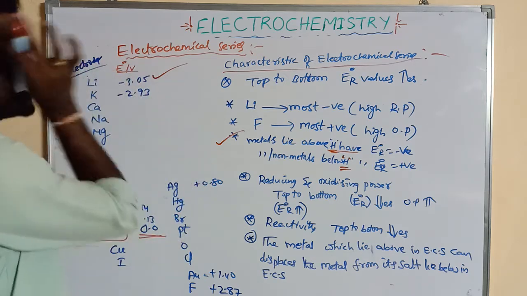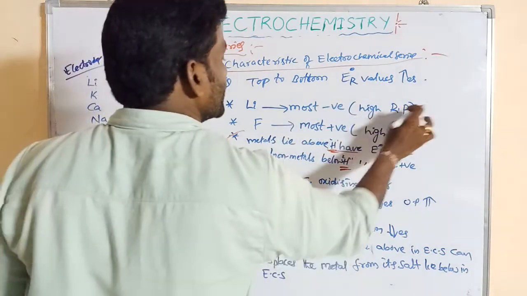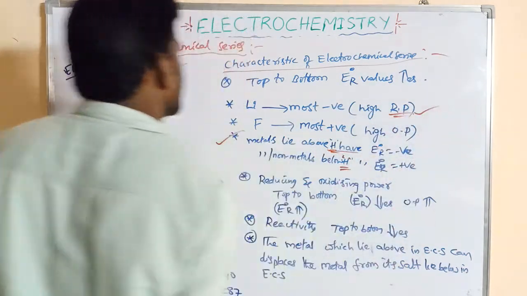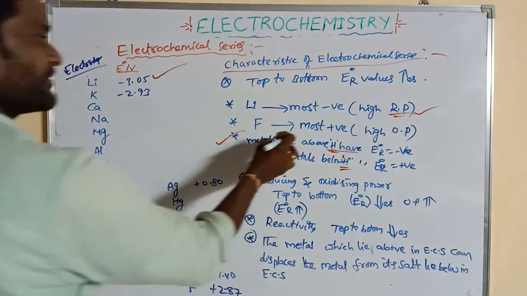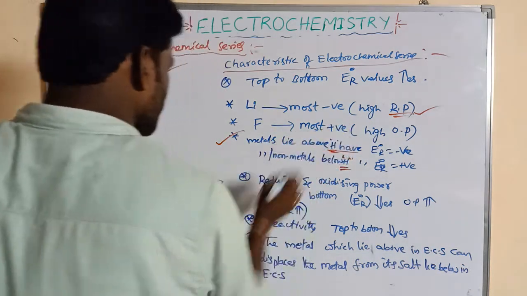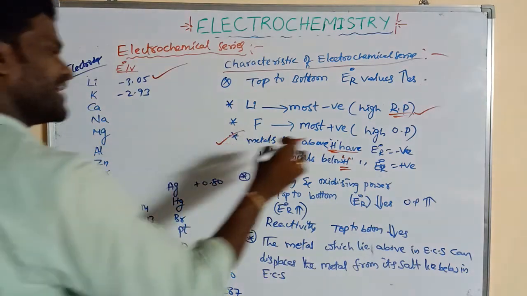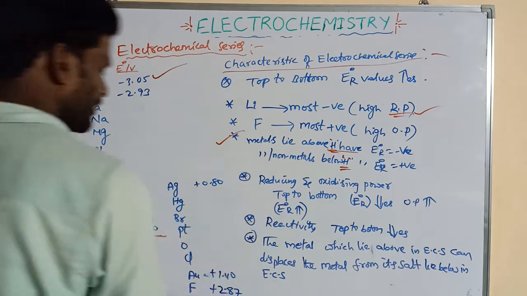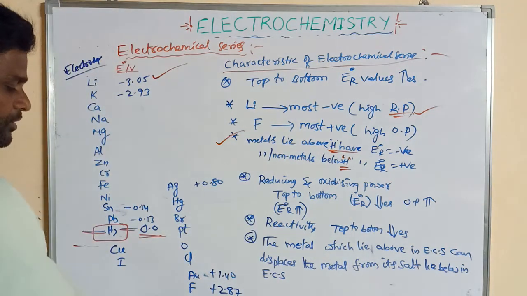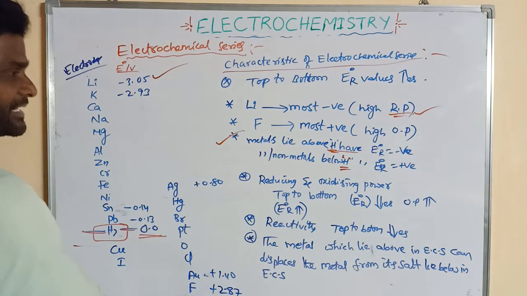Whichever has the most positive reduction potential has high oxidizing power. Here fluorine has the most positive value, plus 2.87.